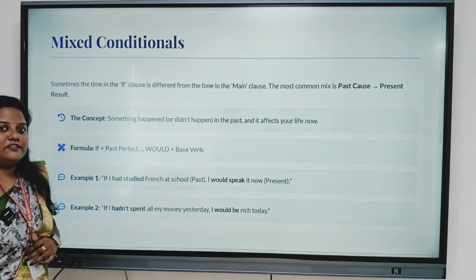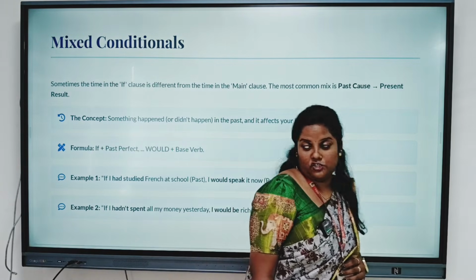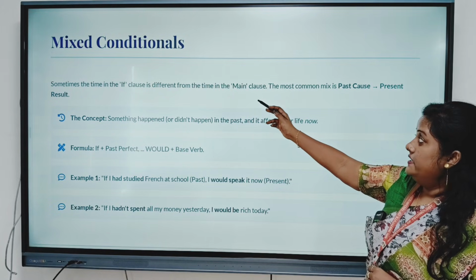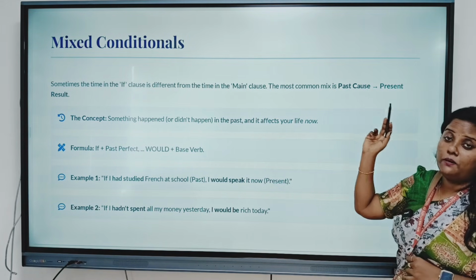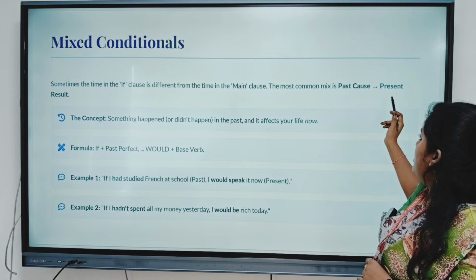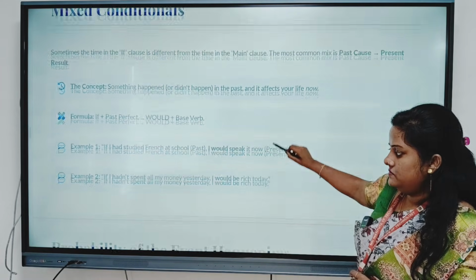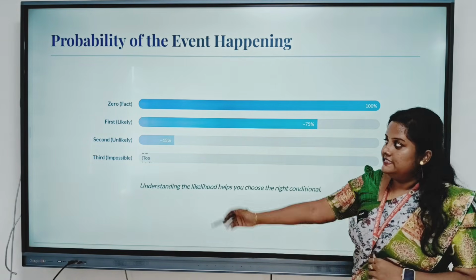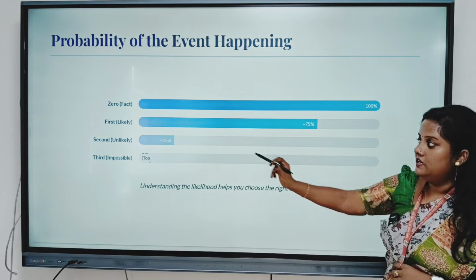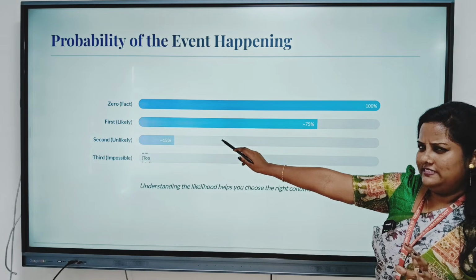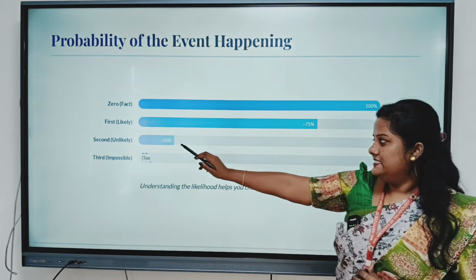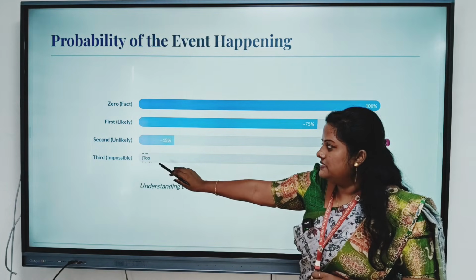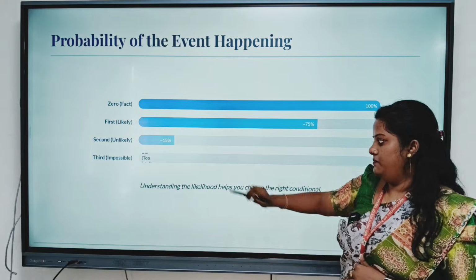We have some mixed conditionals also. Sometimes the time in the if clause is different from the time in the main clause. The most common mix is a past cause with a present result. This is the probability of the events happening. Zero conditional is fact, almost 100%. First conditional is likely, about 75%. Second conditional is unlikely, only 15%. And the third conditional is impossible.